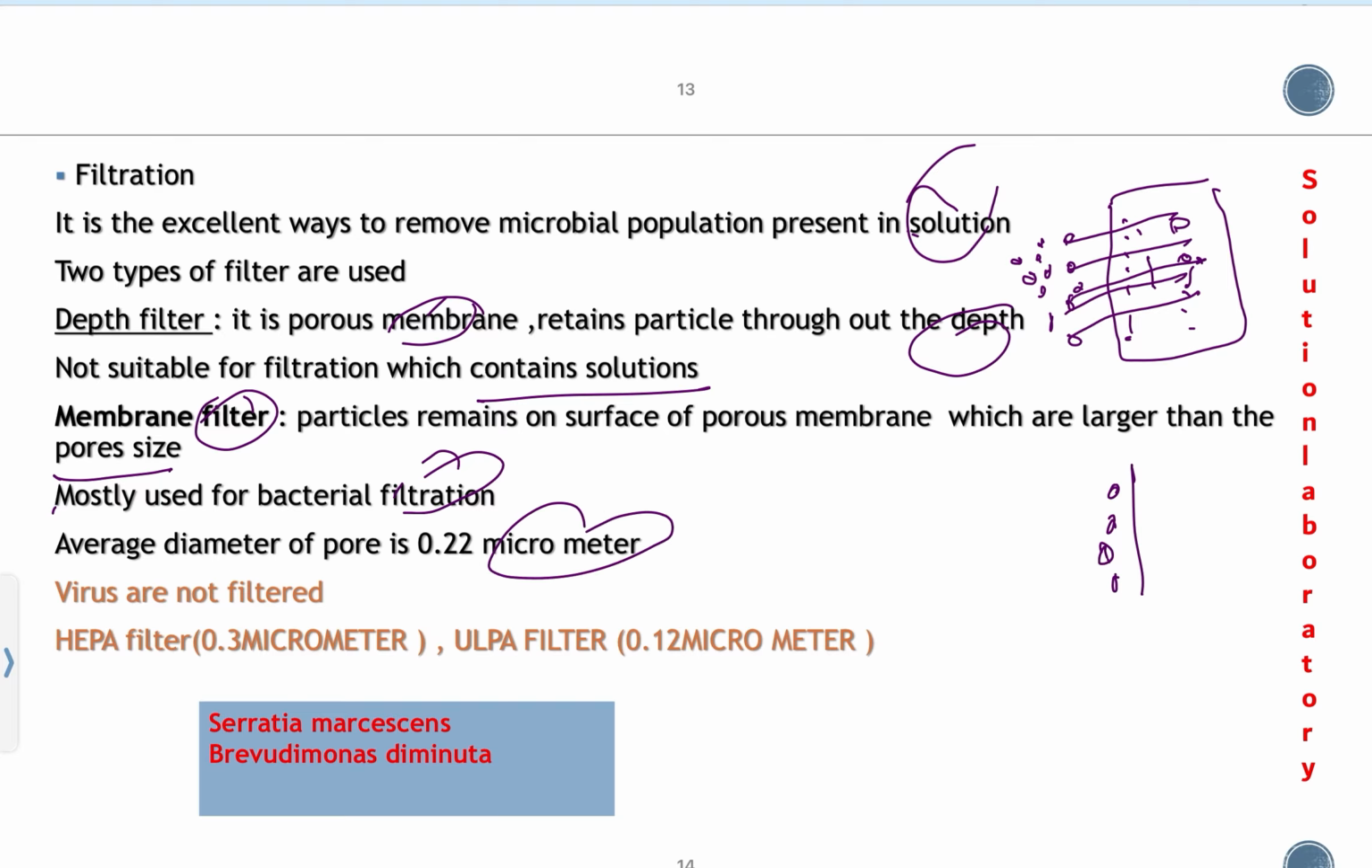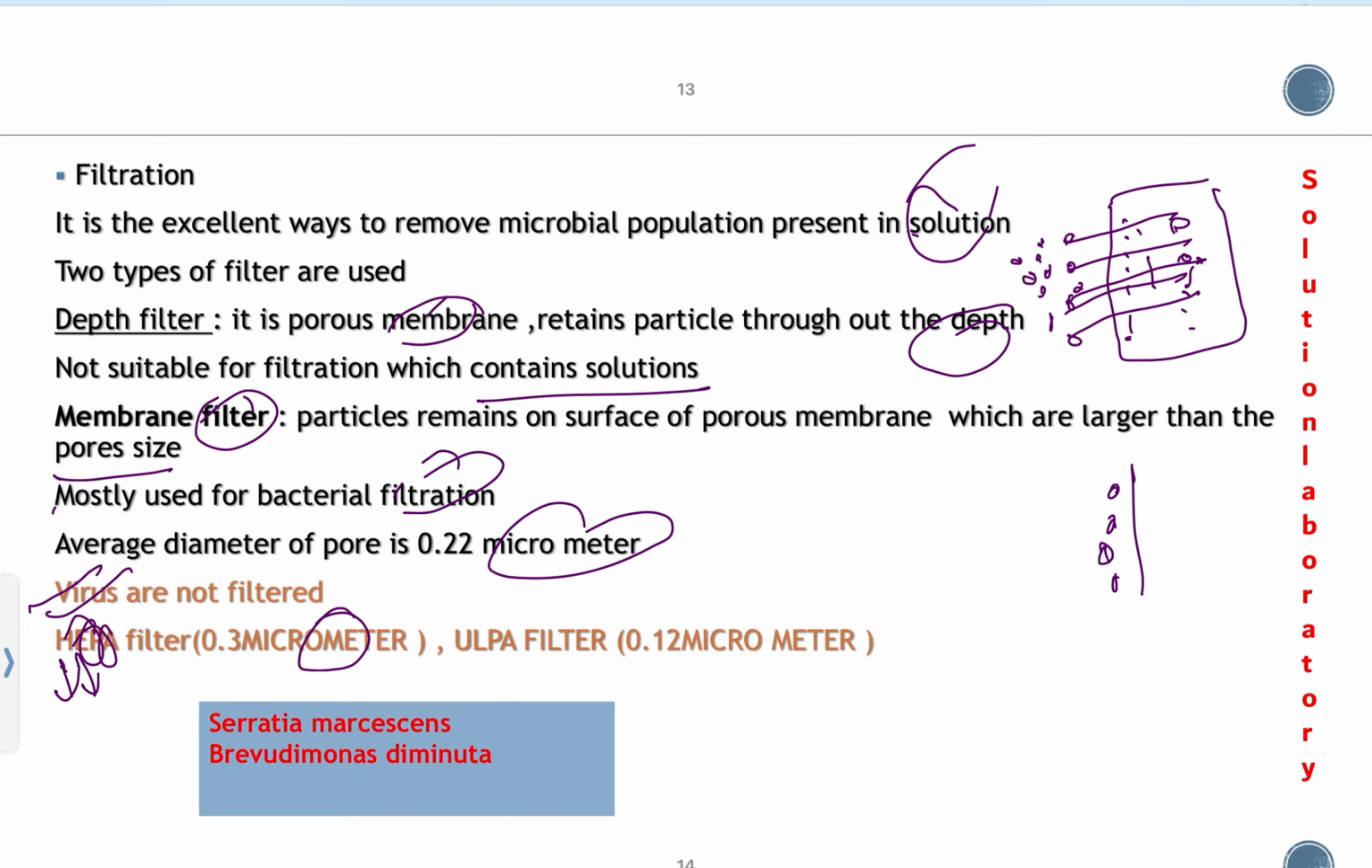Viruses are not filtered. There is no filter for filtration of viruses, though they are very small, with their size in nanometers. HEPA filter, high efficiency particulate air filter, has an average pore size of 0.3 micrometer. If the bacteria or particles are greater than 0.3 micrometer, they are filtered by the HEPA filter. If they are less than 0.3 micrometer, they are not filtered and pass through the pores.